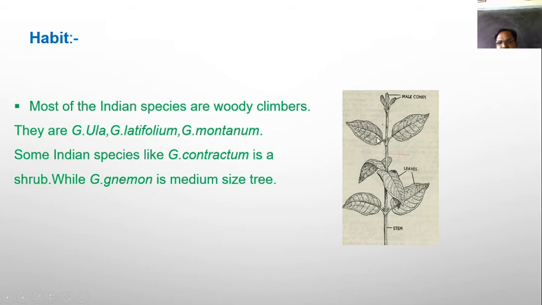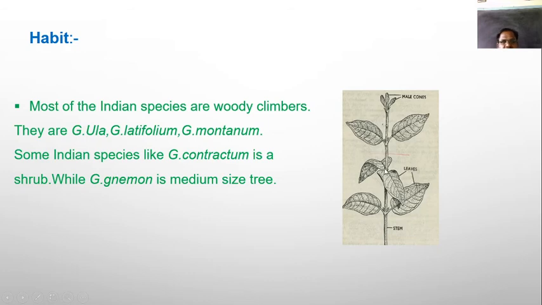What is the meaning of decussate? That is, the first pair is at 90 degrees to the next. This pair is arranged like this one, and this pair is arranged like this one. So this pair is at 90 degrees to the next.